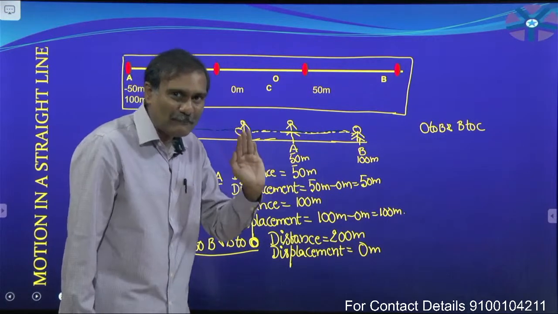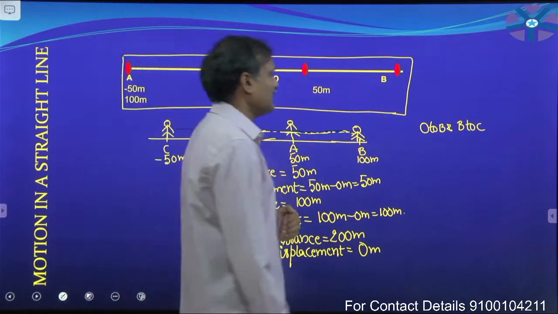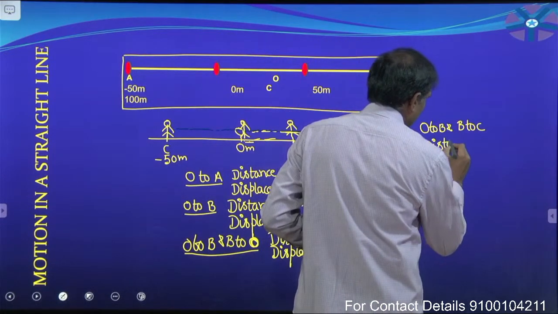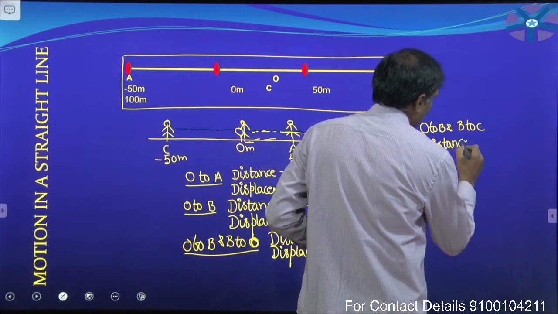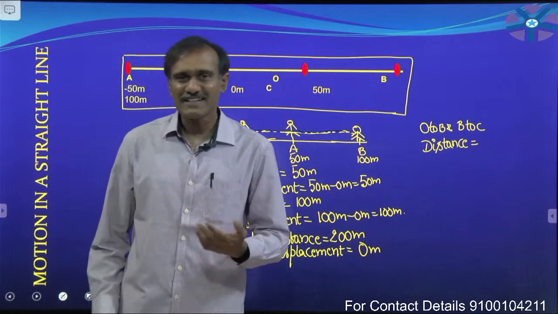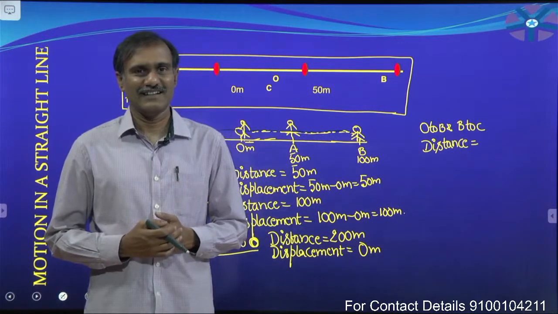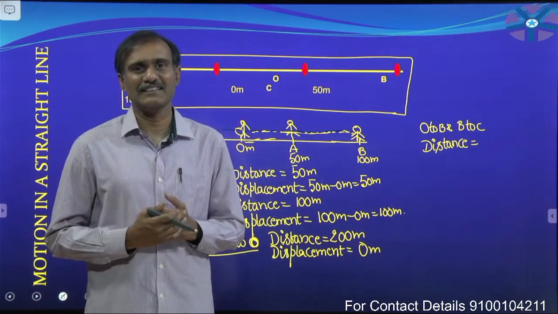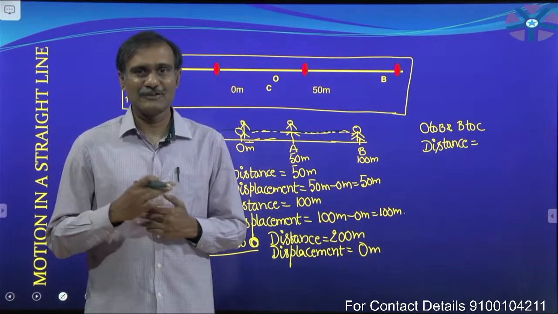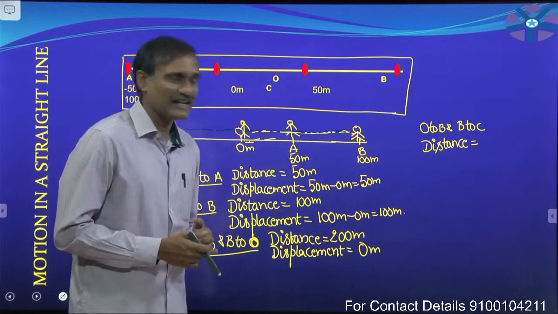For that complete journey, tell me the distance or path length. What is meant by distance? The actual length of the path traversed by a particle.